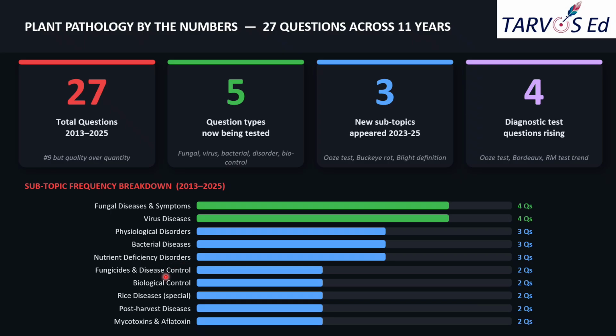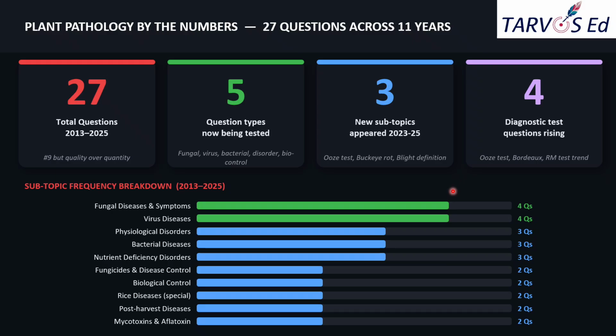Okay. And fungicides and disease control, that is also important. And biological control of rice. This specifically you should concentrate more on rice rather than the other crops, because for the majority of the crops is where IBPS tends to ask the questions towards the diseases or the management and all. And post-harvest diseases, mycotoxin and aflatoxin. So these are all the different split-ups of the subtopics based on the weightage given from the previous year questions.